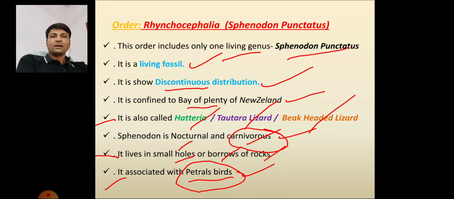Second, in reptiles, which lizard is a living fossil? Sphenodon punctatus. Next, among the following lizards, which one shows discontinuous distribution? Sphenodon shows discontinuous distribution. Some more questions: which lizard's common names are Hatteria, tuatara and beak-headed lizard? Sphenodon. So you have to remember these points for the entrance point of view.